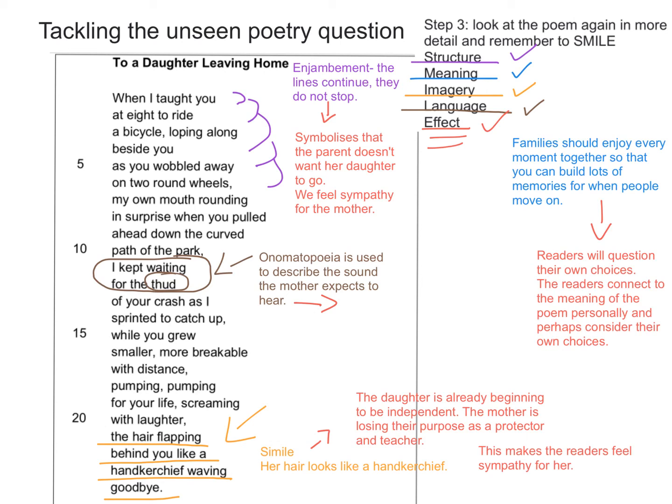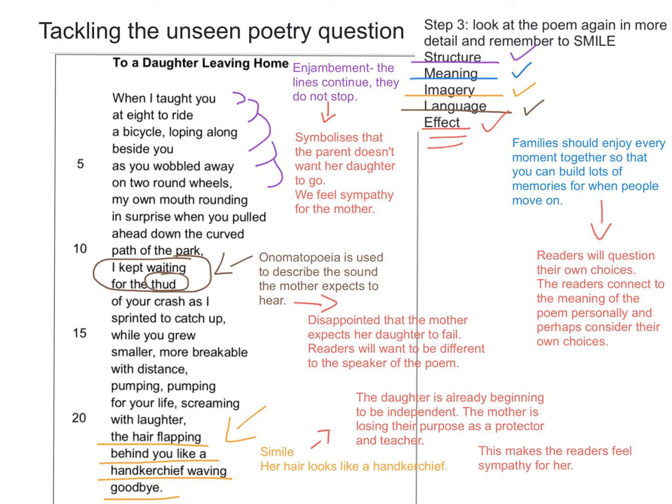She's already described how she's surprised when she curves around the corner, but now she's expecting to hear a noise. This might make us feel a little bit disappointed that the mother is expecting failure. And readers are going to want to be different to the speaker of the poem in their own life and their own relationships with families and friends. So that's step 3 completed.